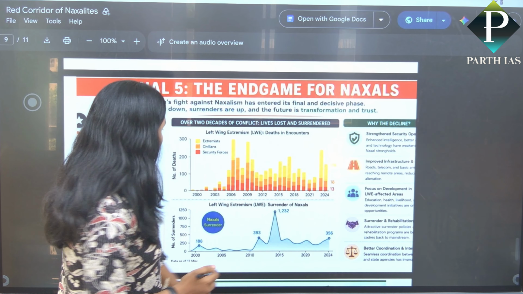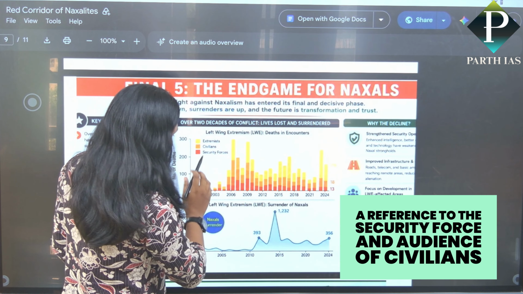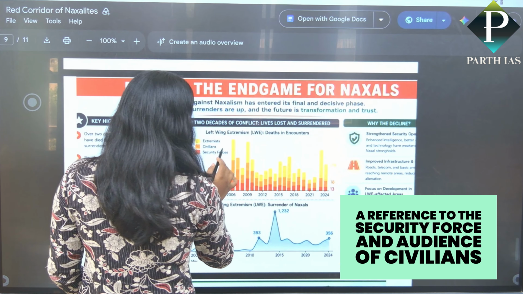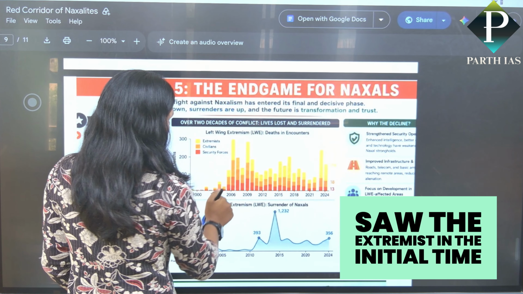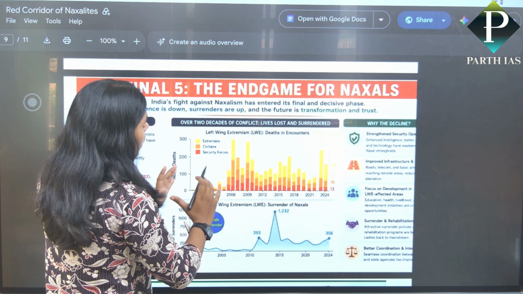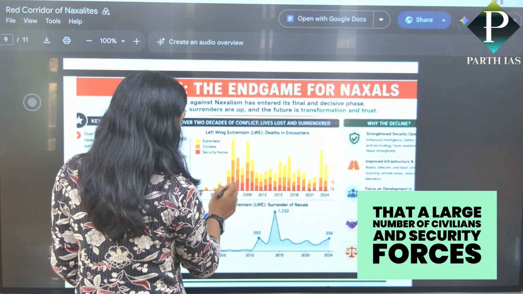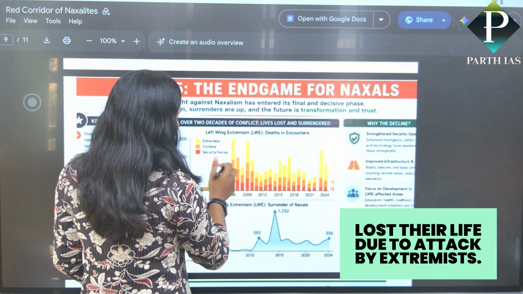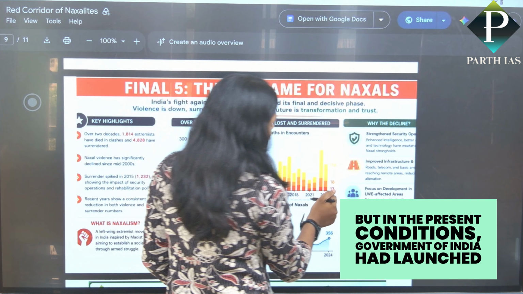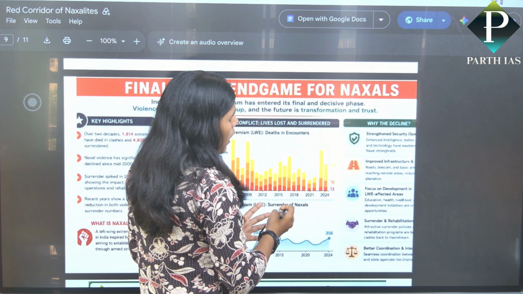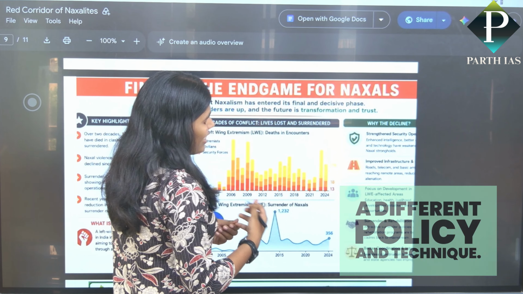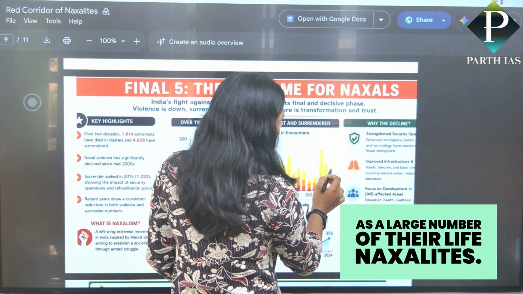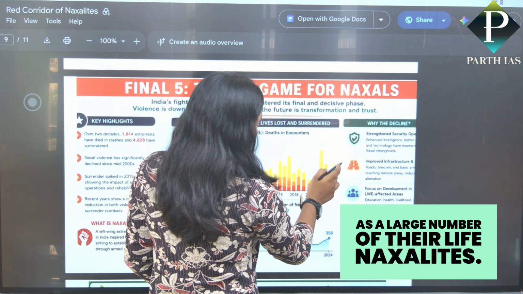In this graph, at the initial time, the red color shows the security forces, the orange color shows civilians, and the yellow color shows the extremists. In the initial times, a large number of civilians and security forces lost their lives due to attacks by extremists. But in the present conditions, the Government of India has launched a different policy and techniques, which saved their lives, and a large number of Naxalites lost their lives.